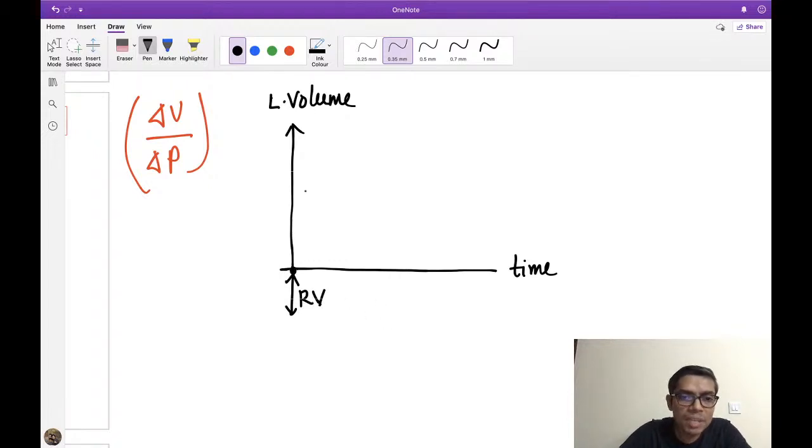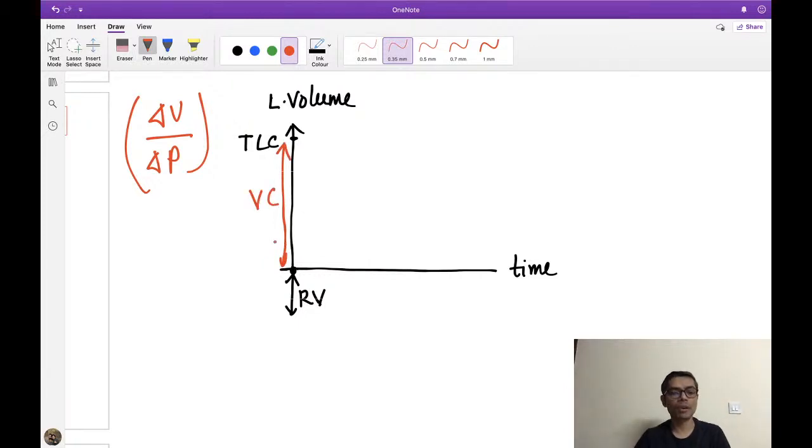Above the residual volume, up to the level of total lung capacity, this volume is your vital capacity. Apart from the residual volume, the remaining volume is the tidal volume, inspiratory reserve volume and expiratory reserve volume, and the combination of all of them is vital capacity.